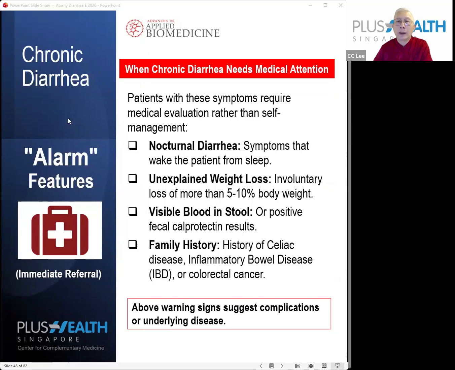Okay, now, when does chronic diarrhea need medical attention? Patients require medical attention when they have symptoms that wake them from sleep, unexplained weight loss, visible blood in stools, or a family history of celiac disease, IBD, or colorectal cancer. If you're having these symptoms, this should be an alarm feature for people suffering from chronic diarrhea. So do not keep it to yourself. Go for medical advice.